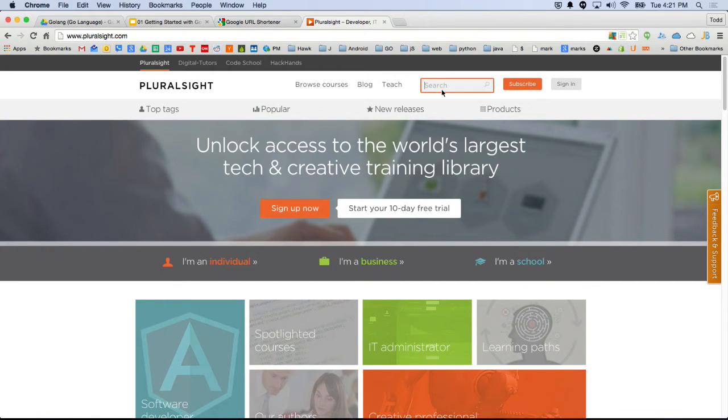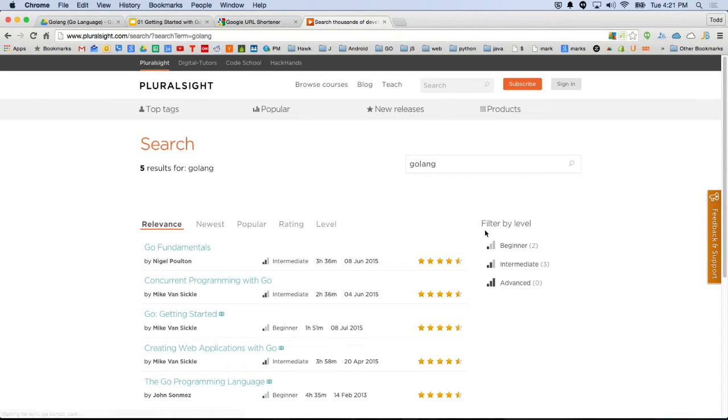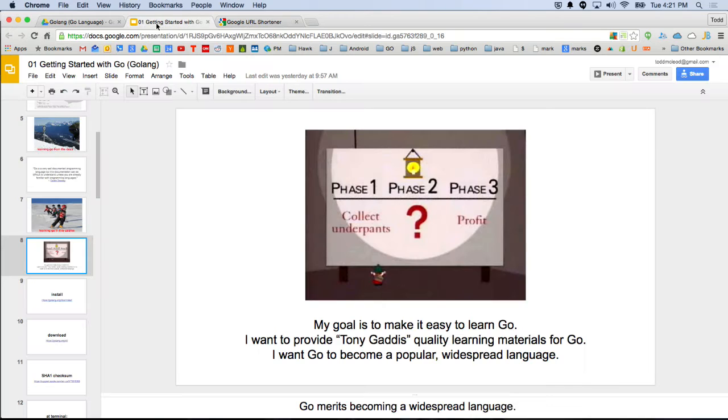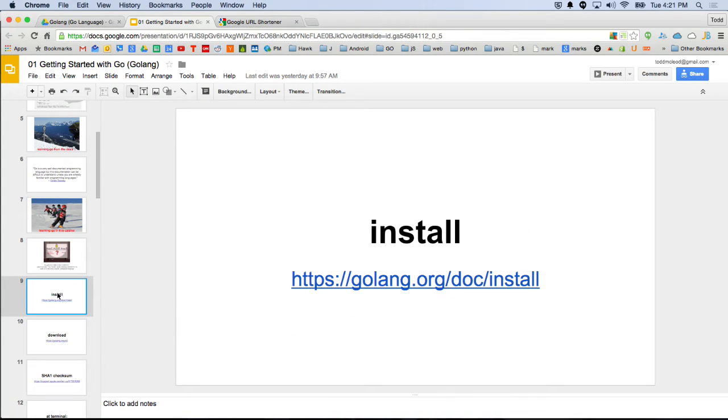One of the things that tells me Go's gaining momentum is this right here. In January, Pluralsight had no trainings on Go, and then in February they came out with John's training, which is really nice, and I've since become connected with him, and he's a nice guy. Then in April, Creating Web Applications with Go came out, and in June and July, 3 more trainings came out. So some momentum picking up, I think. I want to help out. Those Pluralsight trainings are a great resource, by the way.